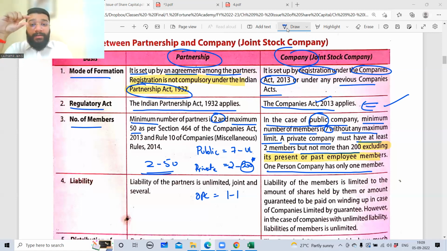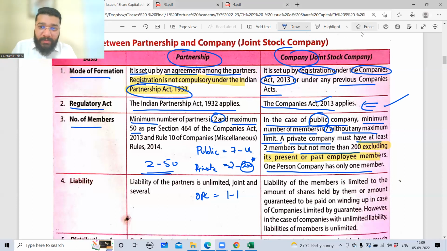Now, this number we saw is for what? Members, shareholders. Be very careful, because you'll have a similar minimum and maximum limit for directors also. So people get confused there. So for members, this rule is for members. Please be very, very careful. We're talking about the shareholders. We're talking about the owners now. Is this clear, sir?